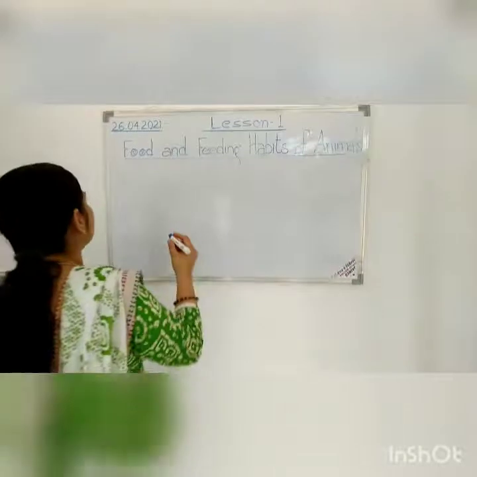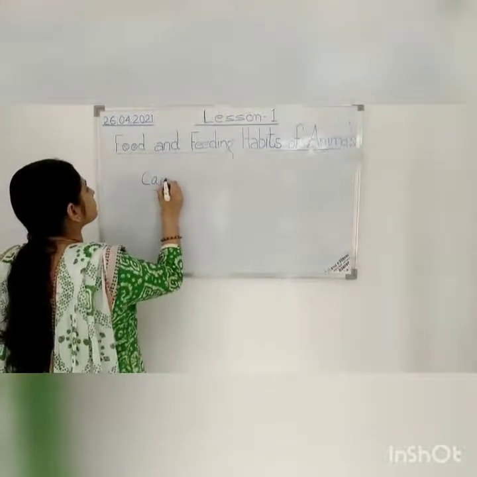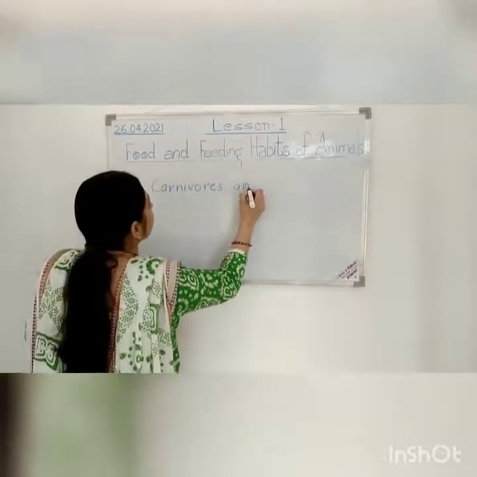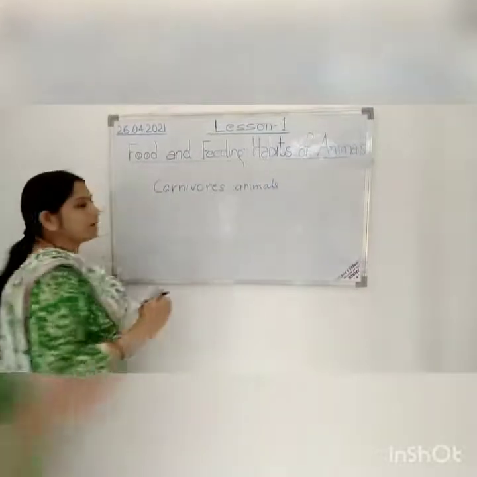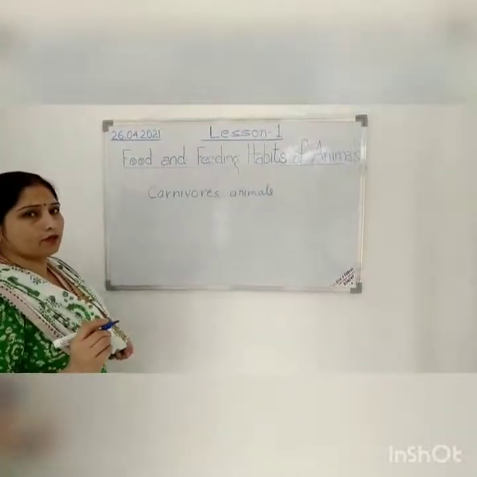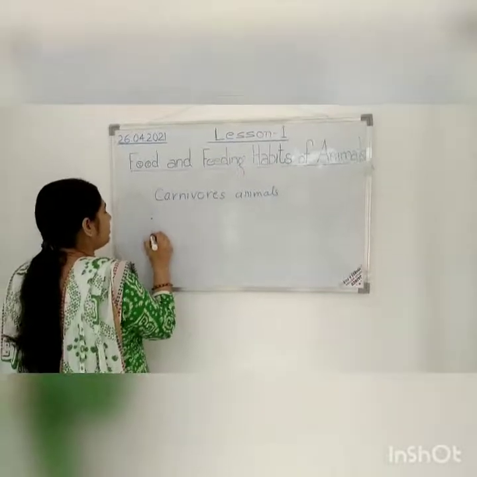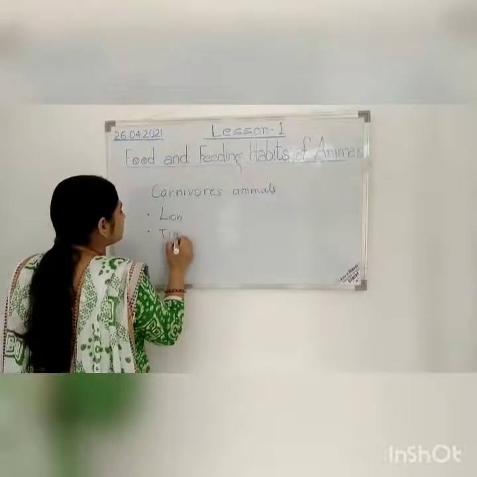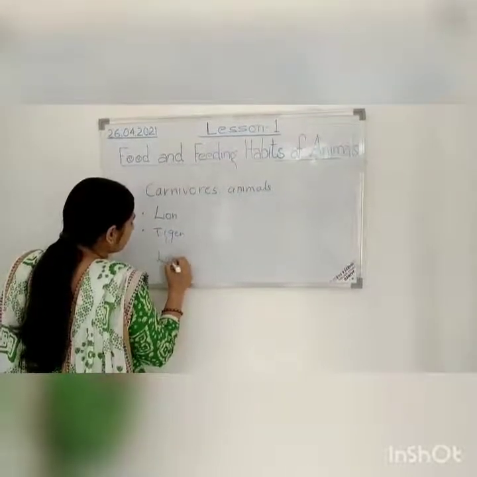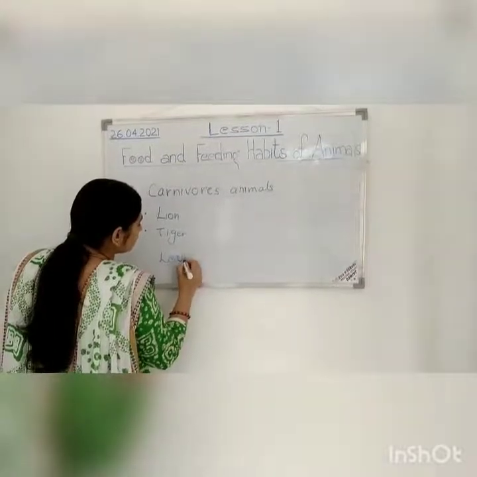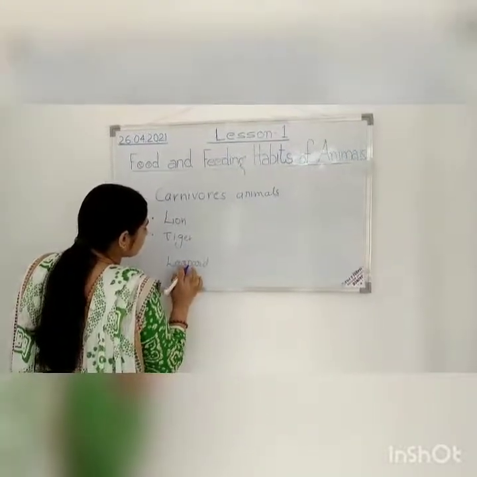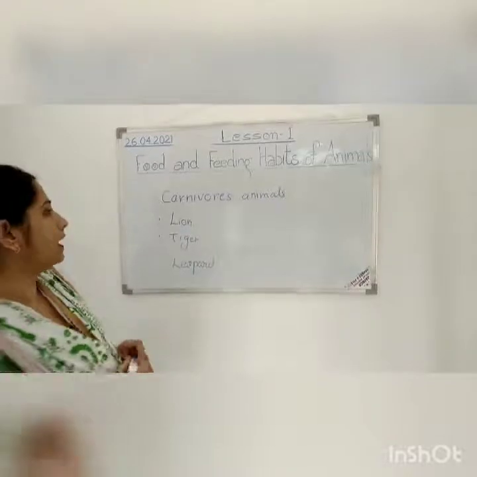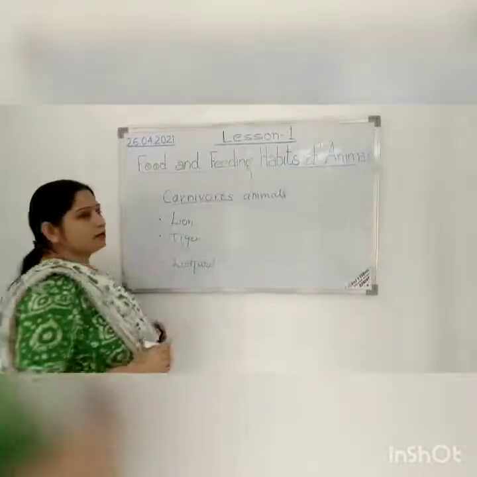What do we call such type of animal? Look at the board. Carnivorous animals, right? So carnivorous animals eat only flesh of other animals. Give some examples. Yes, lion, tiger and leopard. So these types of animals eat flesh of other animals and they are called carnivorous animals.